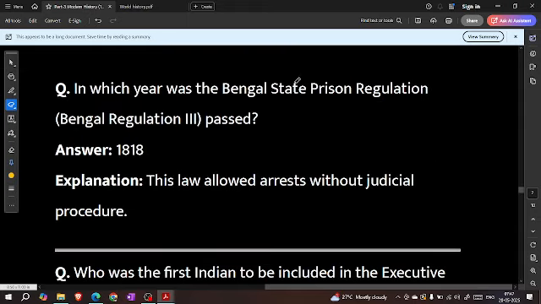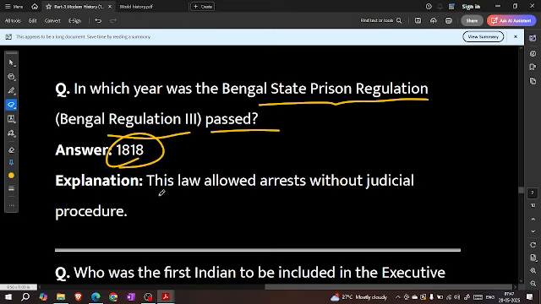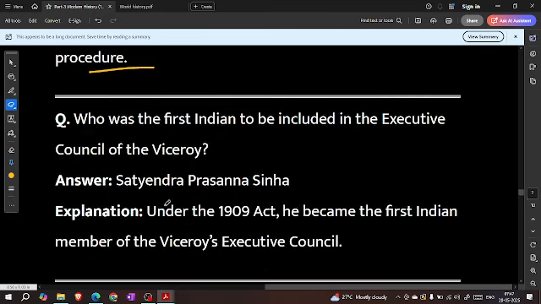In which year was the Bengal State Prisoners Regulation, Bengal Regulation 3, passed? 1818. This law allowed arrest without judicial procedure.